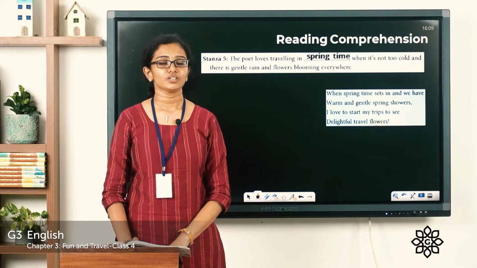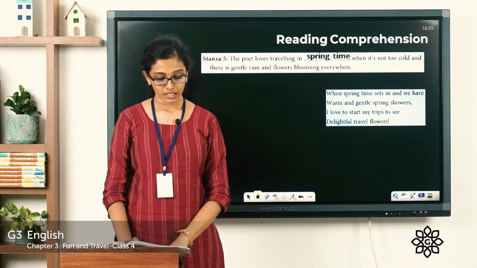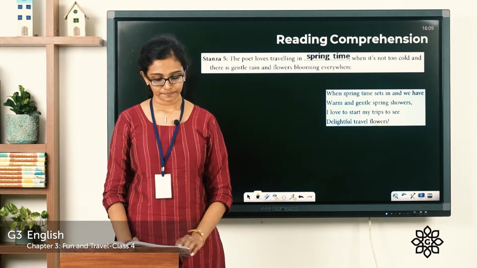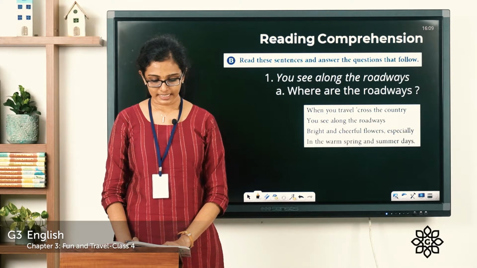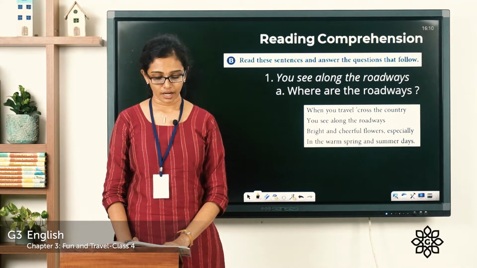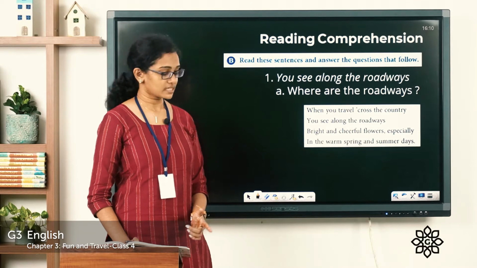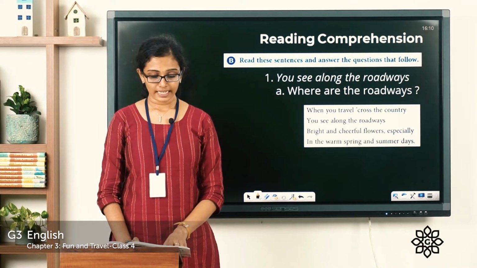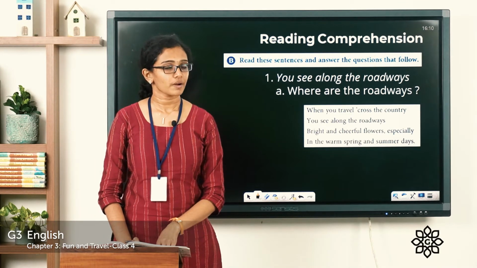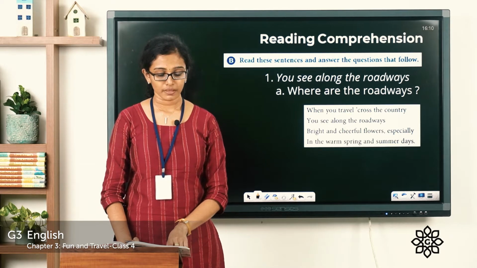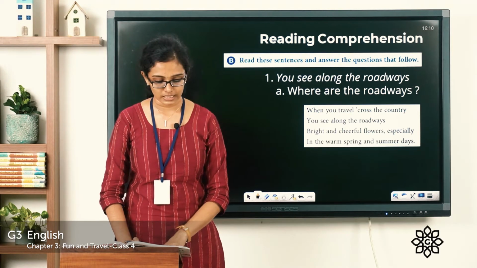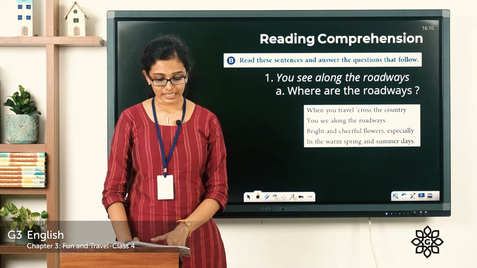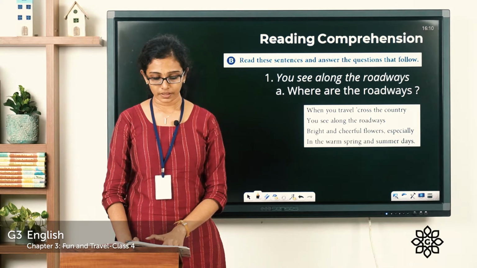So I hope you are clear with these questions. Now let's move on to section B. Read these sentences and answer the questions that follow. So what's the first question? You see along the roadways. A line from the poem is given and below that you are given two questions. What is the first question? Question 1a. Where are the roadways?